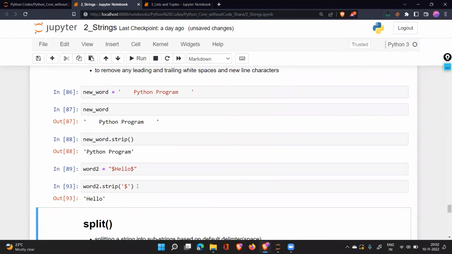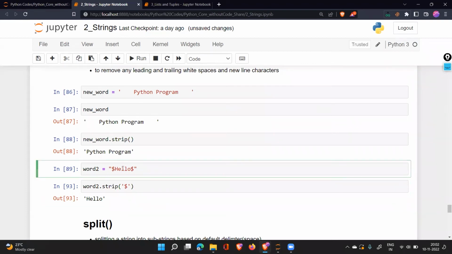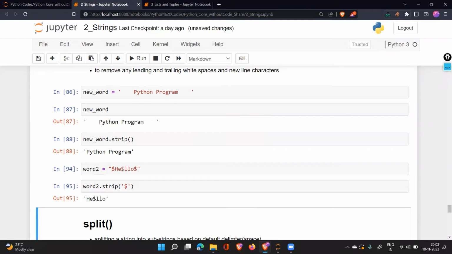And if it is present there, it is going to remove it. Correct? Now, if I have a dollar in the middle, you can see it has not stripped out the dollar from the middle. Now what should we do in that case?